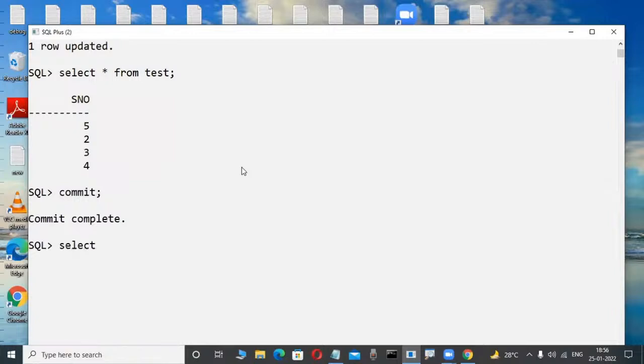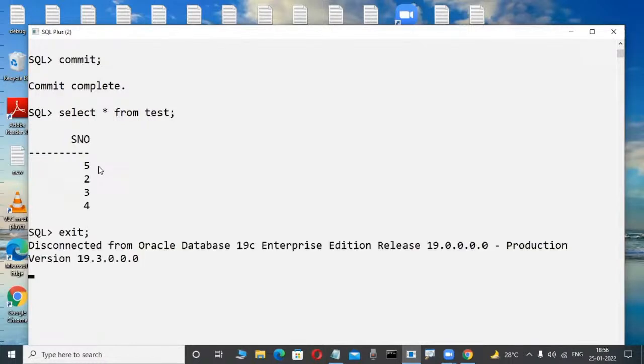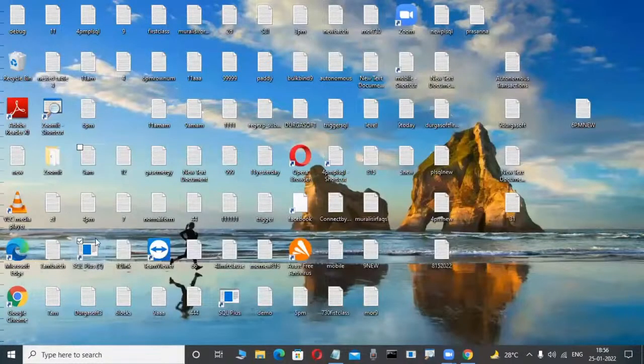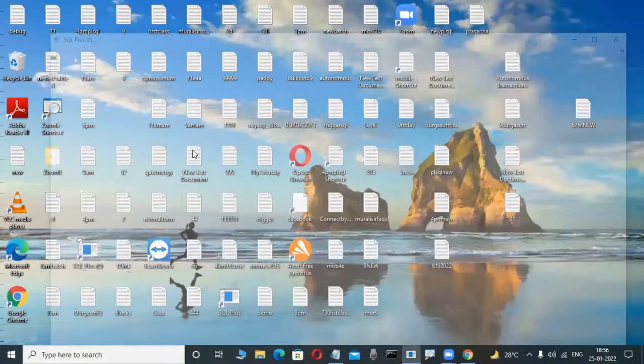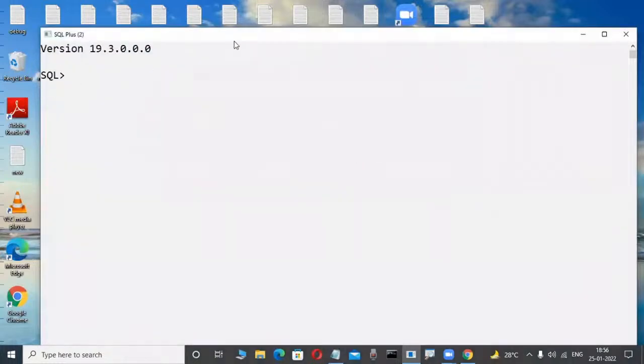Now check it out: select star from test_only. Now 5 is available. Now I'm exiting from the database. Again, I'm opening my session. Okay, fine. Now in this case, 5 is available as the new value, otherwise 1 is available. Only one thing is correct. Anybody logically guess it?